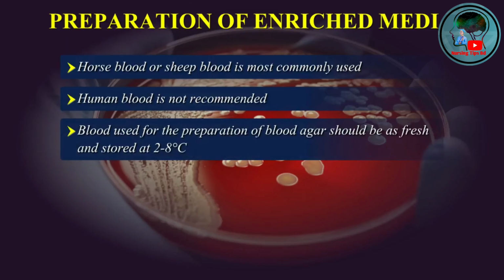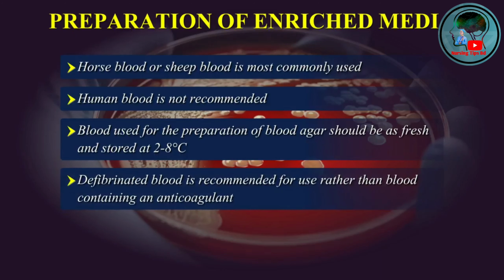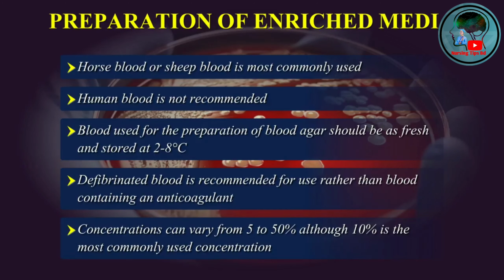Blood used for the preparation of blood agar should be as fresh as possible and should have been stored at 2 to 8 degrees centigrade, taking care that it is not frozen. Defibrinated blood is recommended for use rather than blood containing an anticoagulant. Concentrations can vary from 5 to 50%, although 10% is the most commonly used concentration.